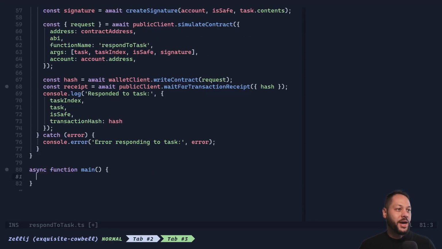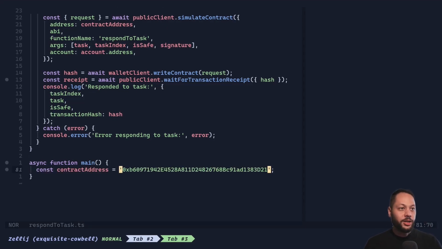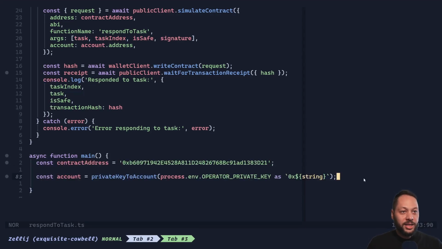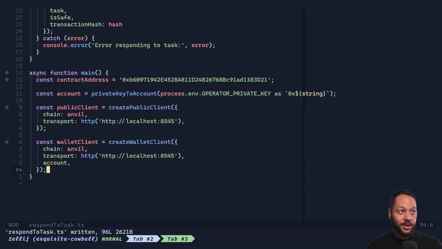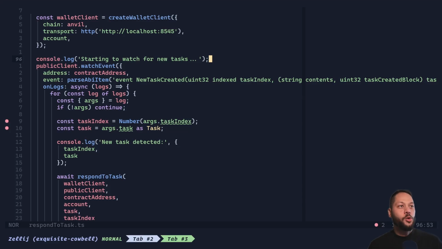Next, let's create the main function that we're going to call. We set our contract address as before, pull in our private key to create the account object, and then create our public and wallet clients. Next, we're going to tell Viem to watch for new events. And so we can use the public client watch event, give it the contract address, and then tell it which event to look for. So we use this parse ABI item. We're going to pass in the signature of the event again, and that gets passed to this. And then use this on logs callback parameter property, and then wait for new logs.